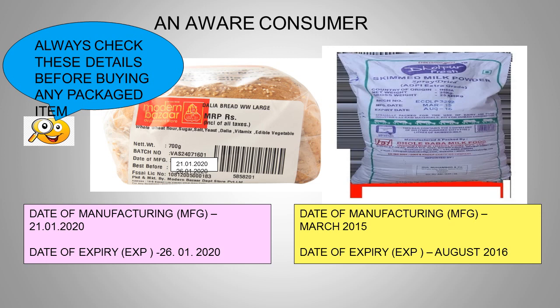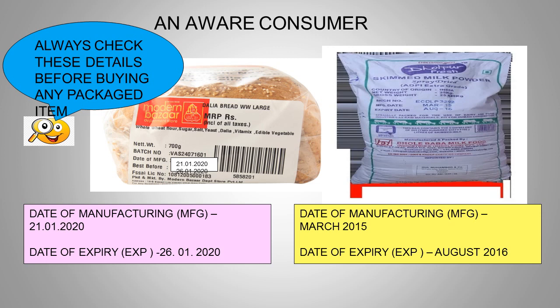If you look carefully at the bread bun packet, the date of manufacturing is 21/1/2020, that is 21st of January. And if you read "best before", it means that after this day it will expire. So the date of expiry is 26/1/2020. If you consume this bread after 26th of January 2020, you may fall sick. It is not safe to use this bread after that.